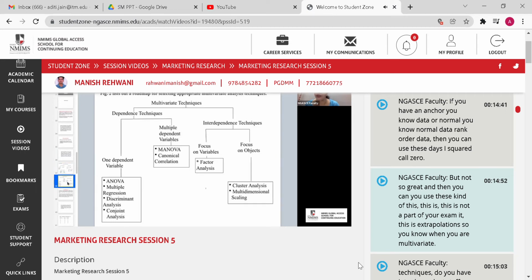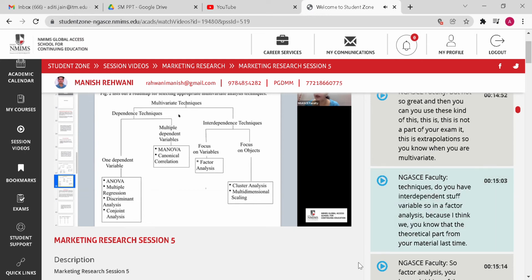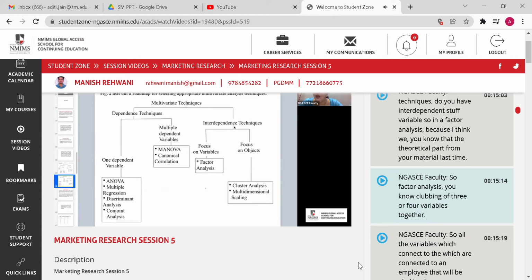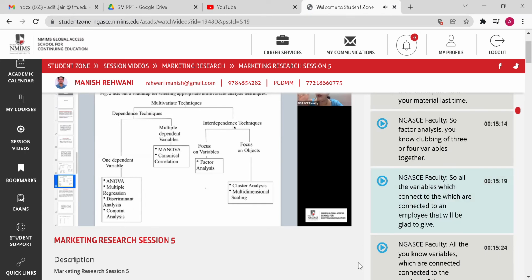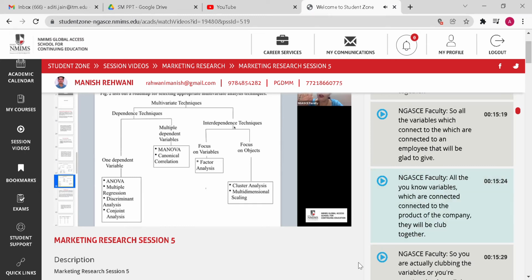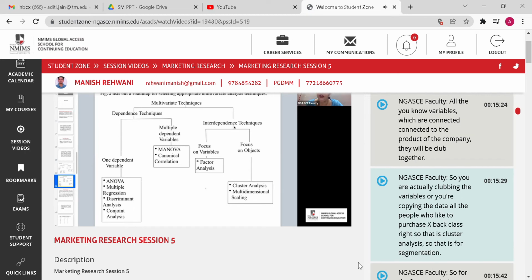This is extra portions. So when you have multivariate techniques, you have interdependence of variables. So in factor analysis, because I think we only looked at the theoretical part from your material last time, factor analysis is clubbing of 3 or 4 variables together. So all the variables which are connected to an employee will be clubbed together. All the variables which are connected to the product of the company will be clubbed together. So you are actually clubbing the variables, or you are clubbing the data. All the people who like to purchase hatchback cars, right? So that is cluster analysis. So that is for segmentation.